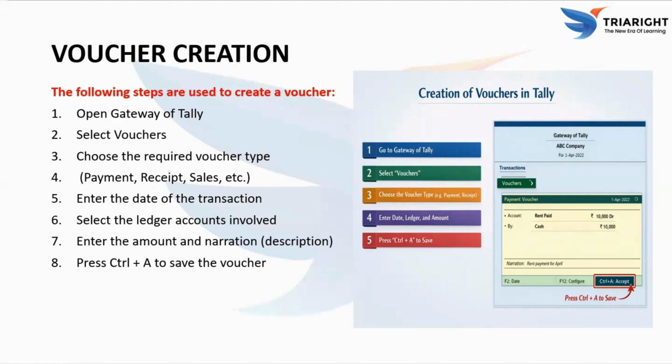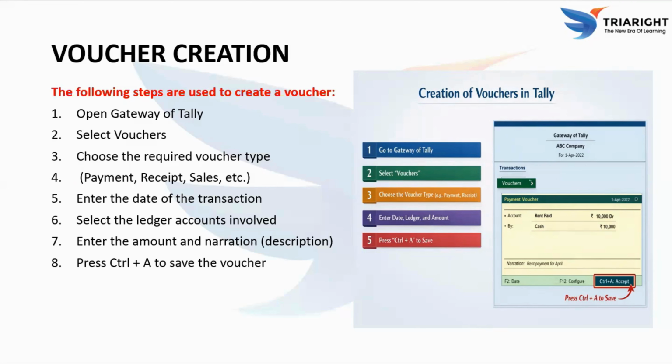Next, we choose the required voucher type depending on the transaction. For example, if we are making a payment, we select a payment voucher. If we are receiving money, we select the receipt voucher. And for sales, we select the sales voucher. After selecting the voucher type, we enter the date of the transaction. This is most important because all records are maintained based on the dates.